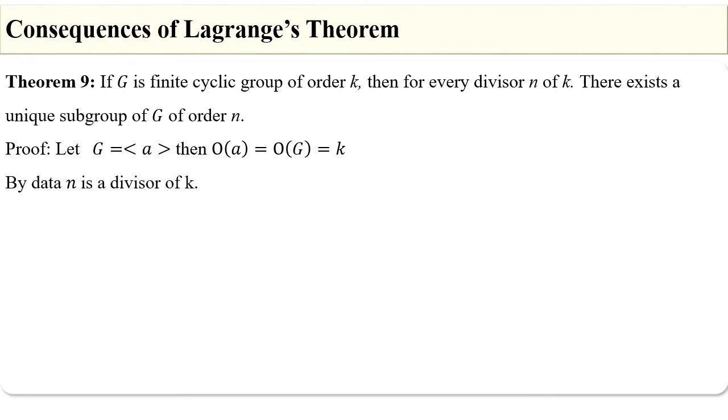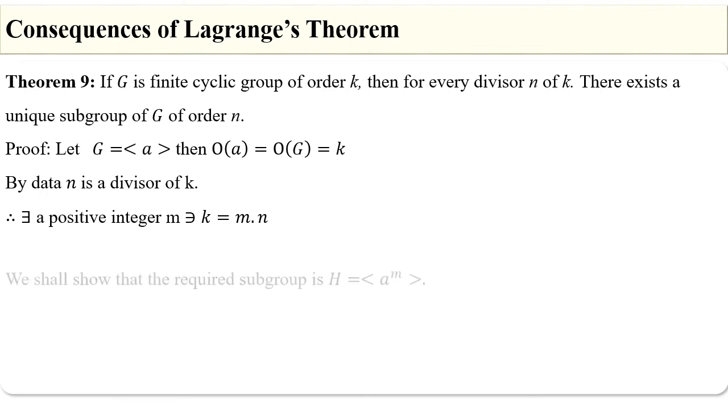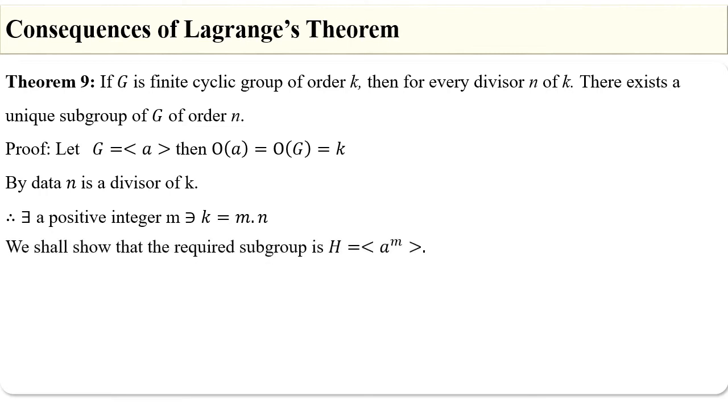By data, n is a divisor of K. Therefore, there exists a positive integer m such that K is equal to m times n. We shall show that the required subgroup is H generated by the element a^m. To this end, we shall prove that the order of a^m is equal to n.